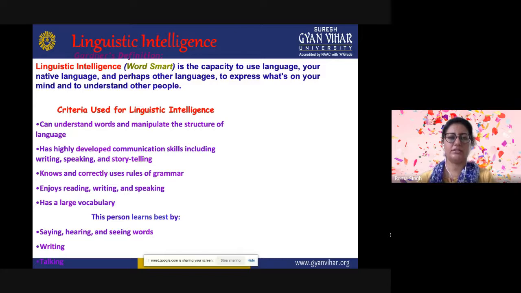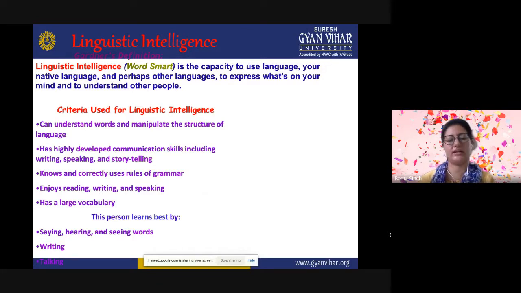The first one is the linguistic or the verbal intelligence. It is the capacity to use language, your native language, and perhaps other languages, to express what's on your mind and to understand other people. These are the certain criteria which are used for linguistic intelligence. They can understand words and manipulate the structure of language. It has highly developed communication skills.